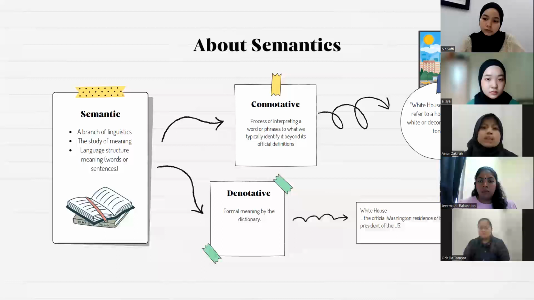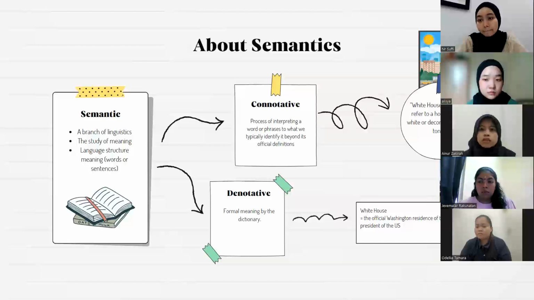The example that we got from the broadcast is White House. Connotatively, White House can be understood as a house that is painted white. While denotatively, White House is the official Washington residence of the President of the US.